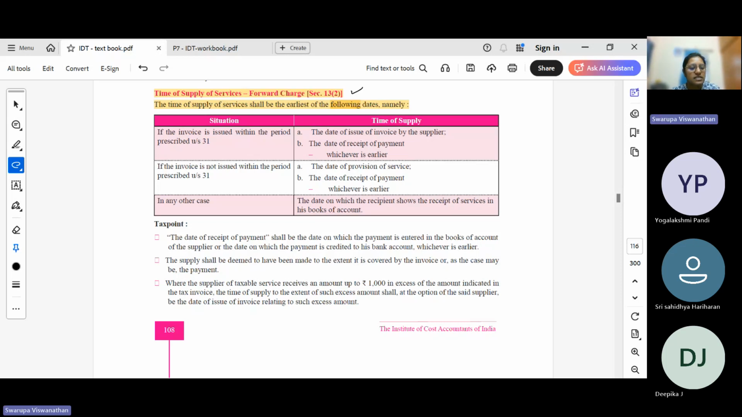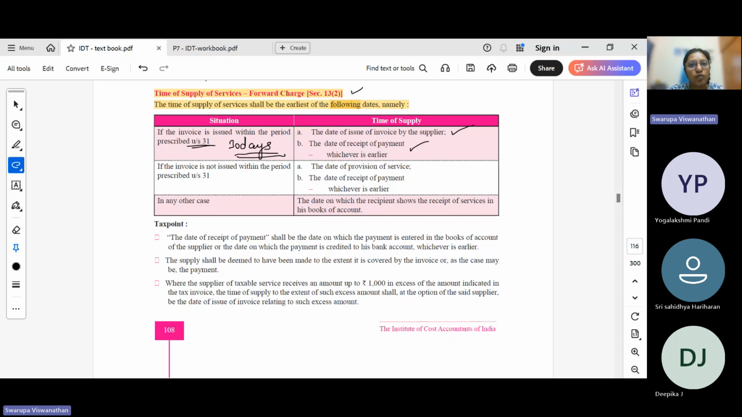With respect to services, if the service is completed and the invoice is issued within 30 days from the date of completion of the service, then the date of invoice should be considered. Okay, so if the invoice is issued within the prescribed period, what is the prescribed period? Under section 31, 30 days. So if the invoice is issued within 30 days of completion of service, date of issue of invoice or the date of payment, whichever is earlier. Okay, invoice or payment, whichever is earlier.